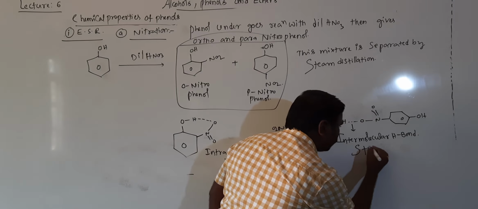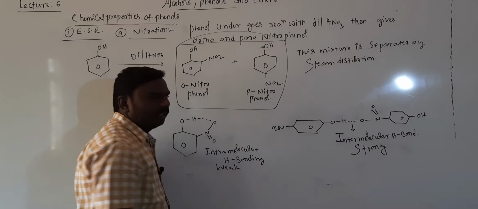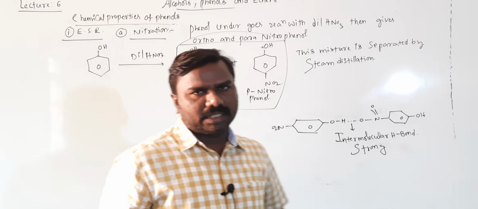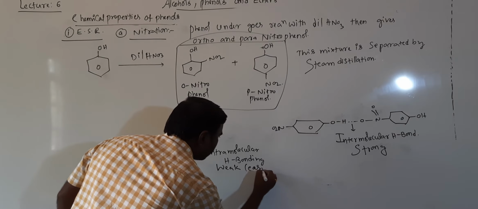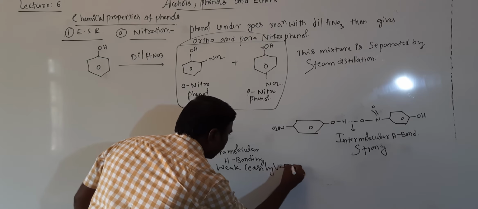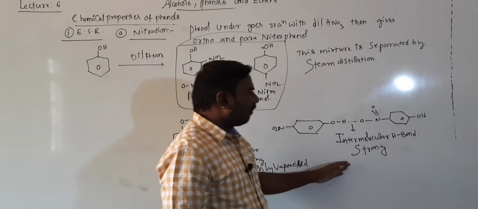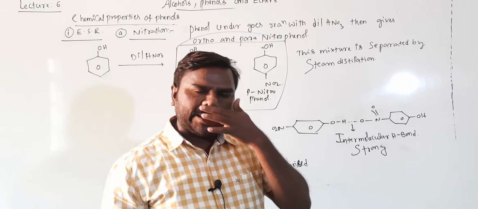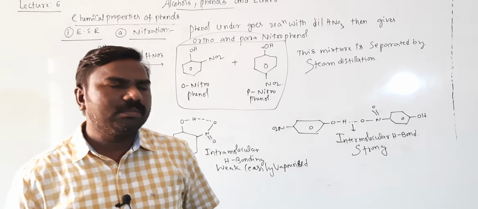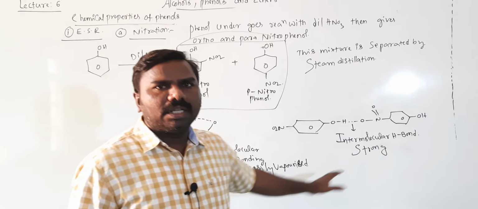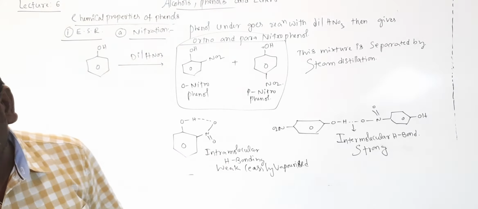Intermolecular hydrogen bond is strong. Intramolecular hydrogen bond is weak. Weak means you can easily break it, so it is easily vaporized. It will be vaporized first, and afterwards the other is left in the container, so both are separated. One is vaporized, the other is not, because of strong intermolecular and weak intramolecular hydrogen bonding. Getting all of you? Yes. Next one after that.